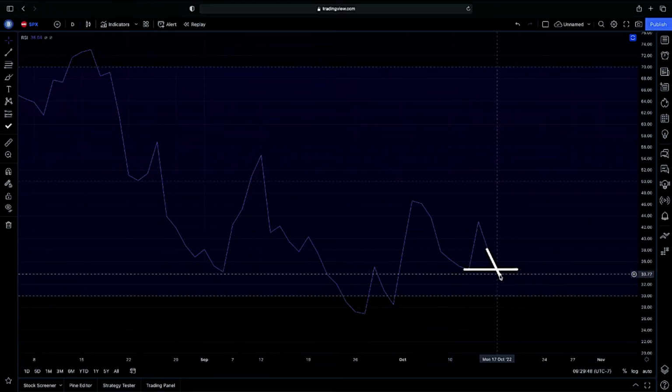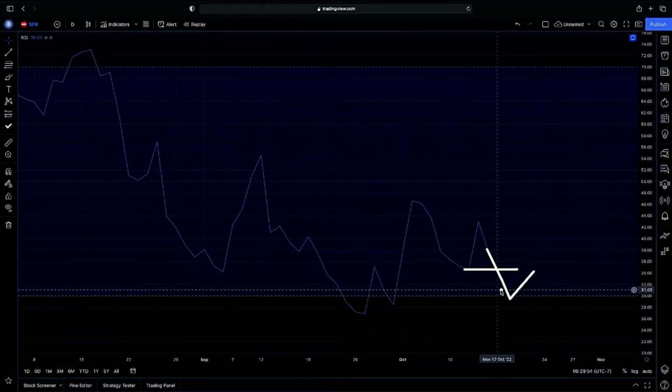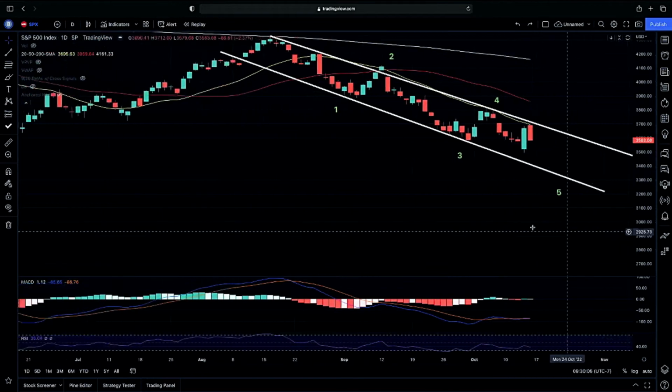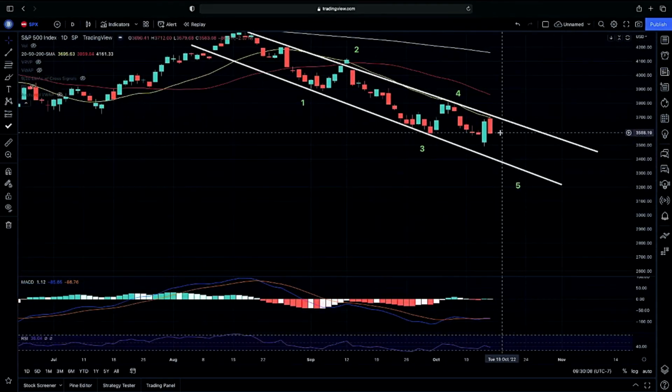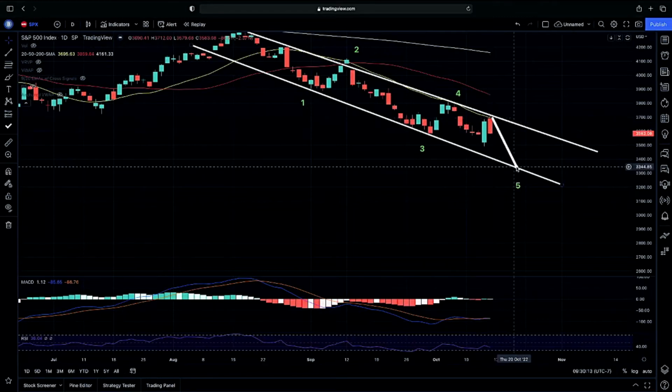If that does happen, then we could possibly jump back into oversold territory and possibly look for triple divergence from there, jumping out of oversold territory with, again, higher lows upon higher lows, getting triple divergence. And that very much could happen here at our 5th wave. That could be a major bounce if we do get triple divergence on our 5th wave. So again, that's what we're looking for. That's the stronger move. That's the better play.